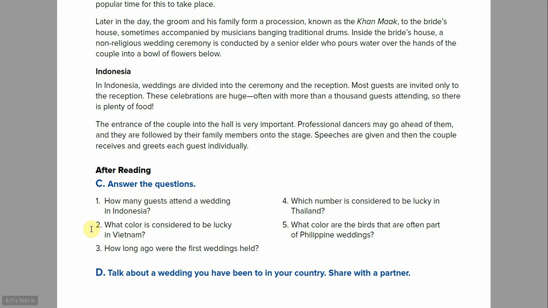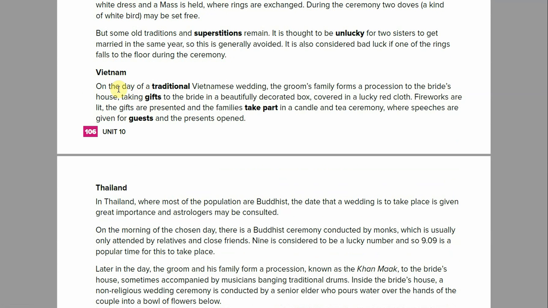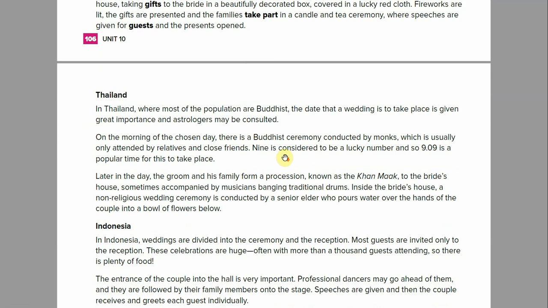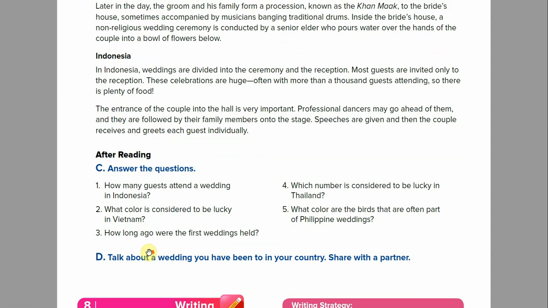Number 2. What color is considered to be lucky in Vietnam? So we need to find the paragraphs for Vietnam. Look for the words lucky and some color. So here you go. Vietnam, traditional procession, bride's house, decorated box. Here you go. Lucky red cloth. So the color red is considered to be lucky in Vietnam.